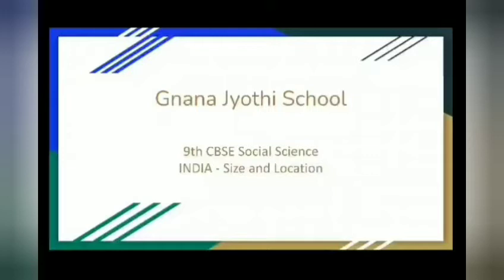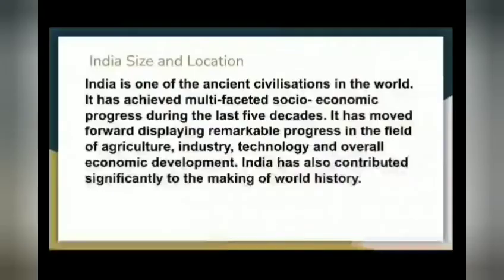India measures 3,214 km from north to south and 2,933 km from east to west. And it has a coastline of 7,516 kilometers, children.